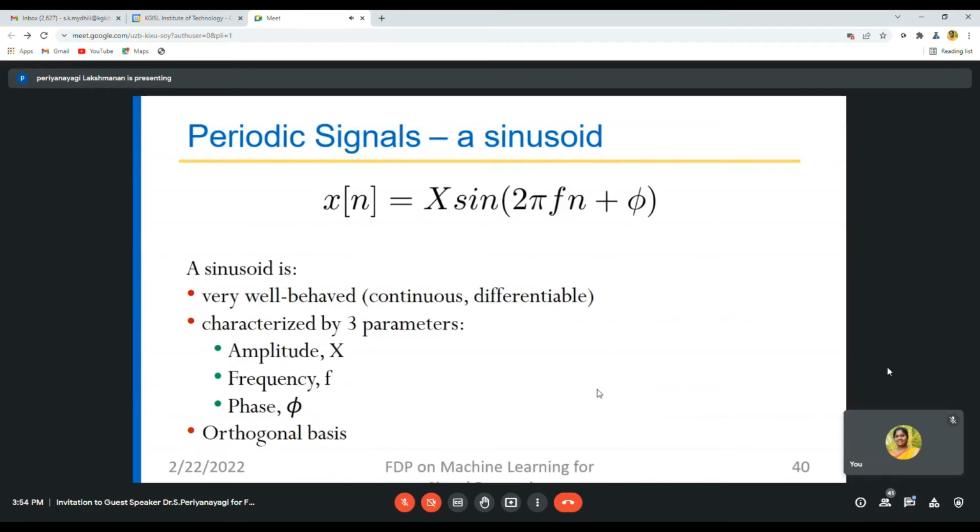So coming to a periodic signal, the best example for a periodic signal is a sinusoidal signal. Very well behaved, continuous and differentiable. It has three parameters, usually amplitude, frequency and phase.